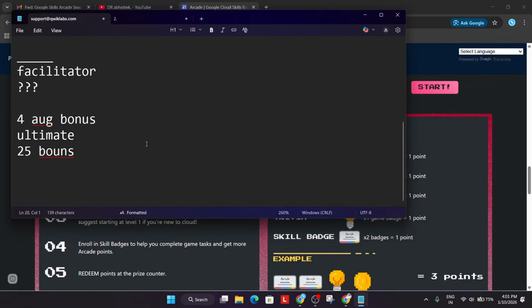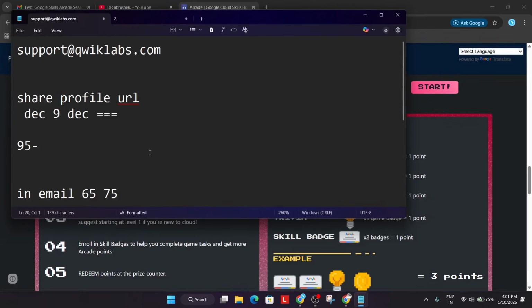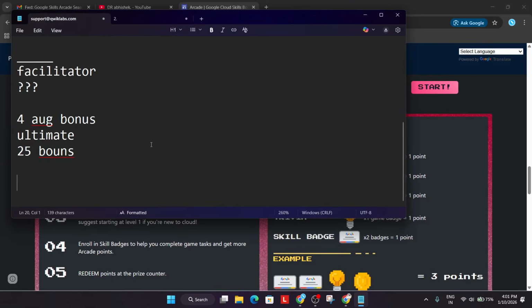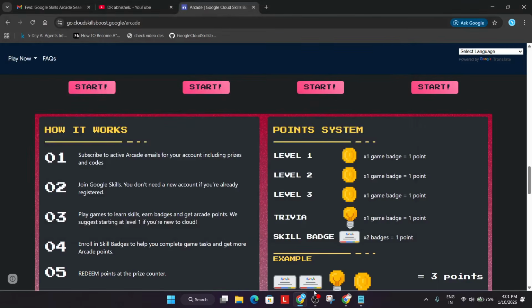And hurry up, submit all of this before 14th of November, even sooner, as soon as possible, because once the prize email is out, you can do nothing. Even if you have 95 points and the mail shows 30 points, you won't be able to do anything. So better just reach out to them and get this issue fixed as soon as possible.